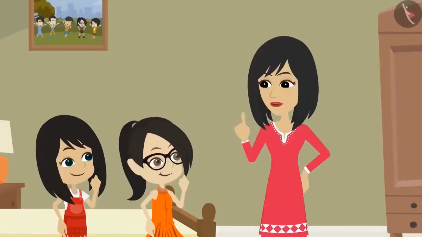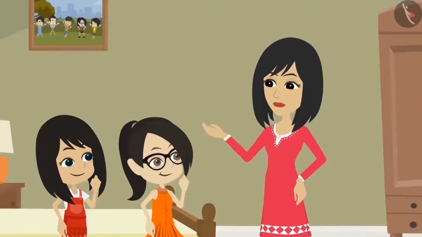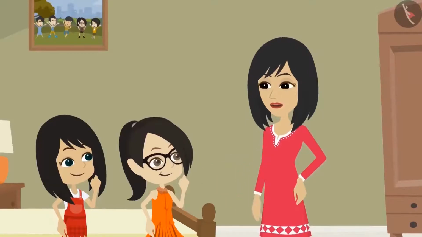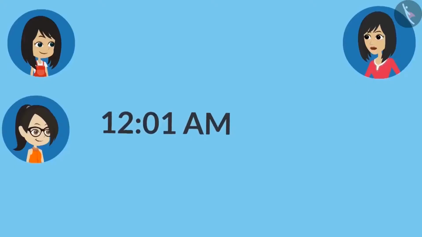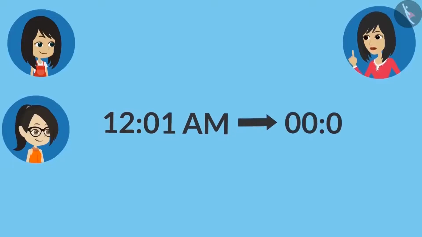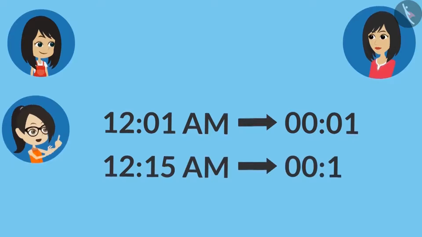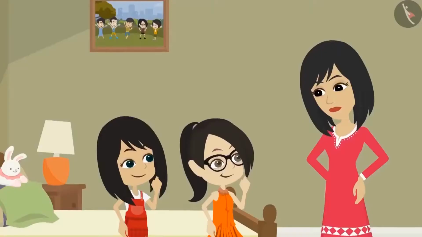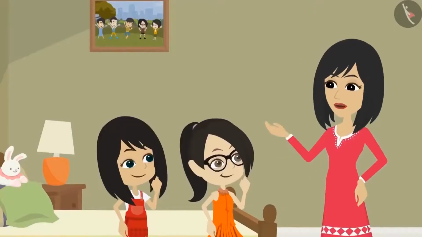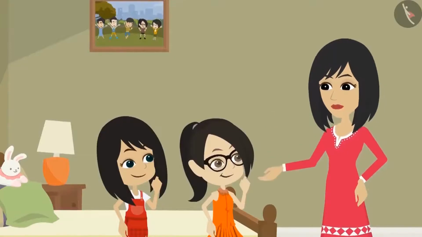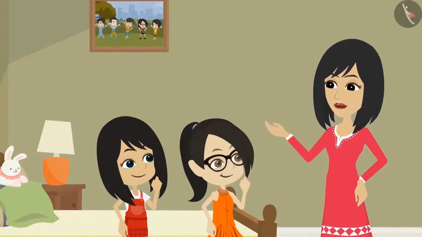24:15? No, after 12 o'clock at night, time starts from 0. So, if you want to write 1 minute past 12 o'clock, 00:01 will be written. That means 15 minutes past 12 o'clock at night will be written as 00:15 in the 24-hour format. Yes. Now that you have understood it, you can look at these tickets and find out when we will leave and when we will come back.